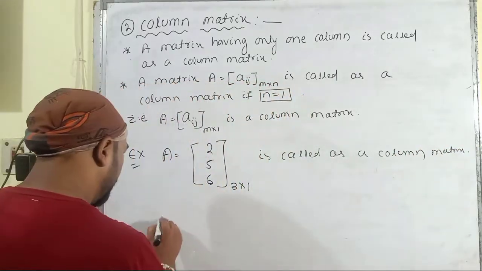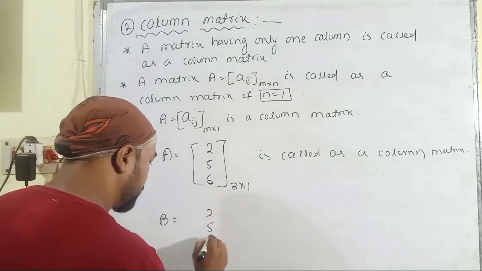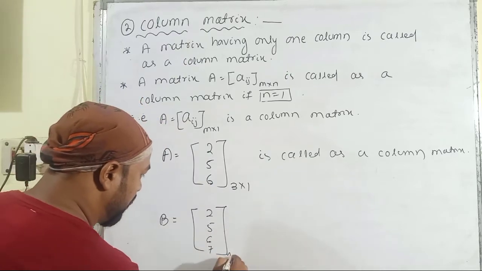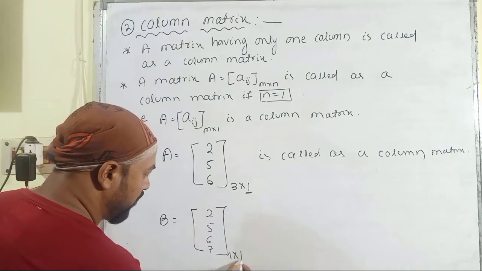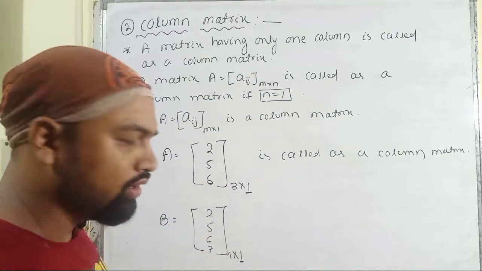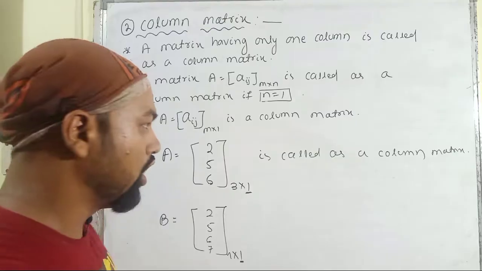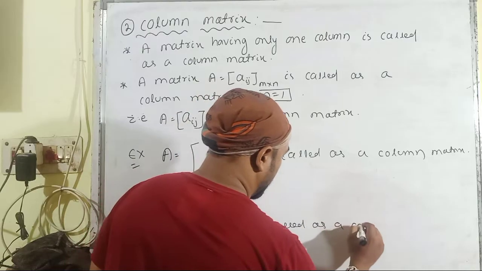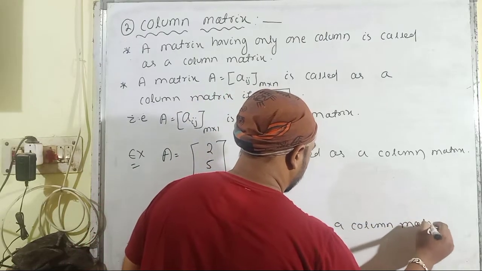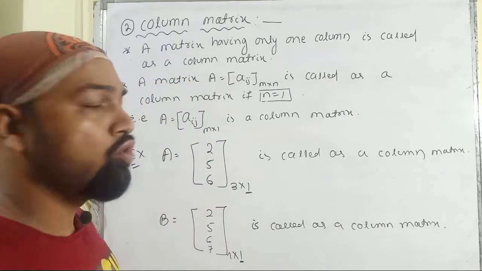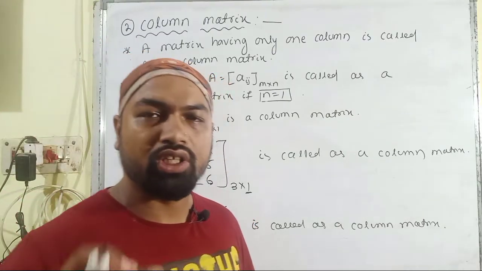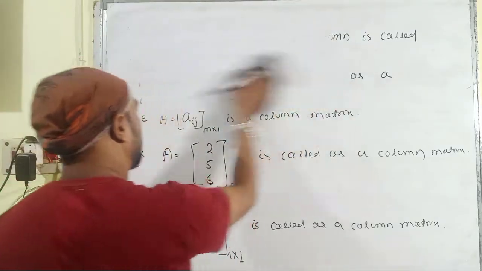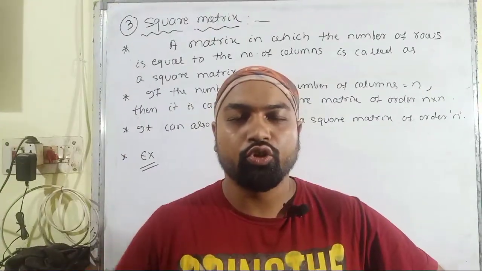Then let us take another example based upon the column matrix: 2, 5, 6, 7. And the order of this matrix is 4 cross 1. You can see that the number of columns in both cases is equal to 1. That means these are examples of column matrices. After the completion of row matrix and column matrix, let us move forward to discuss the square matrices.